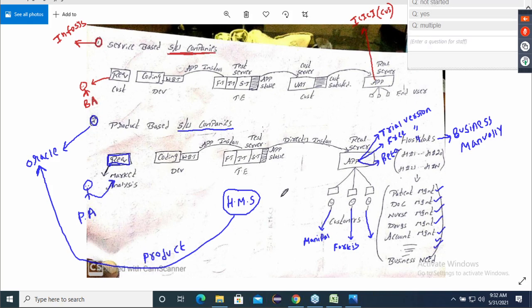That means if the product is a hit, they make 100 times more money than the service based. Yes or no? If the product they have built very beautifully, and many customers started using it, then they'll become 100 times richer than the service based company.